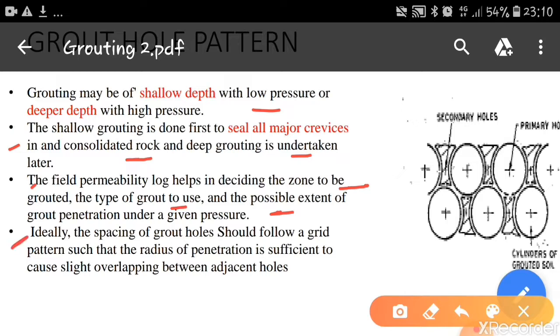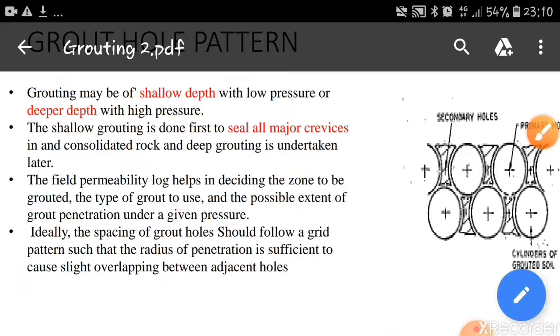Ideally, the spacing of grout holes should follow a grid pattern such that the radius of penetration is sufficient to cause slight overlap between the adjacent holes. Here in the figure it shows that first we have to do the grouting for the cylindrical spaces, and later in the secondary we have to fill the gap between these holes. That's how we can cover the entire area by using this grouting technique.